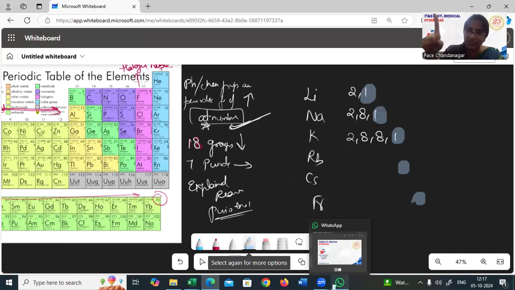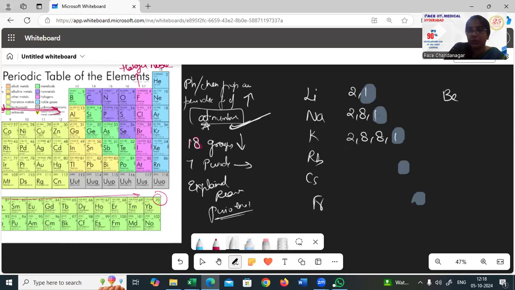Last shell has got one electron, and hence the number of valence electrons will decide the bonding pattern also, because electrons are the ones responsible for making a bond. Whether you make a bond or break a bond, it is the electrons which are responsible. Now, everywhere you have one electron in the outermost shell, which means all these elements will have similar bonding. They are all ready to lose one electron. Similarly, as you go down, beryllium, which is 2, 2.